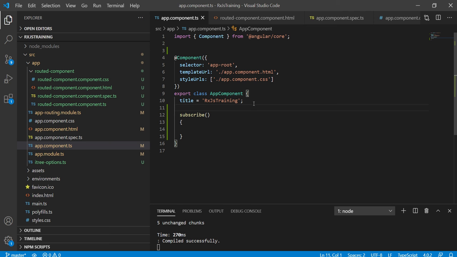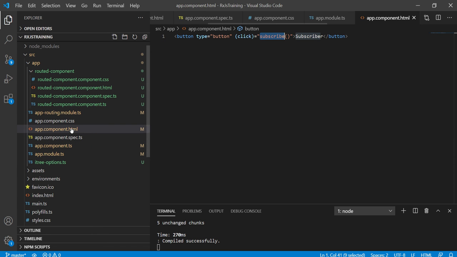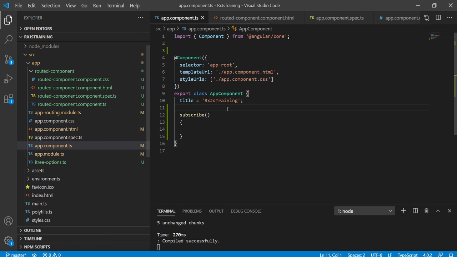First, let us try to understand the creational operators. Here is the Angular application which was created in previous videos. It has one button, subscribe, with a click event where it will subscribe to the observable. Let me create the first observable.